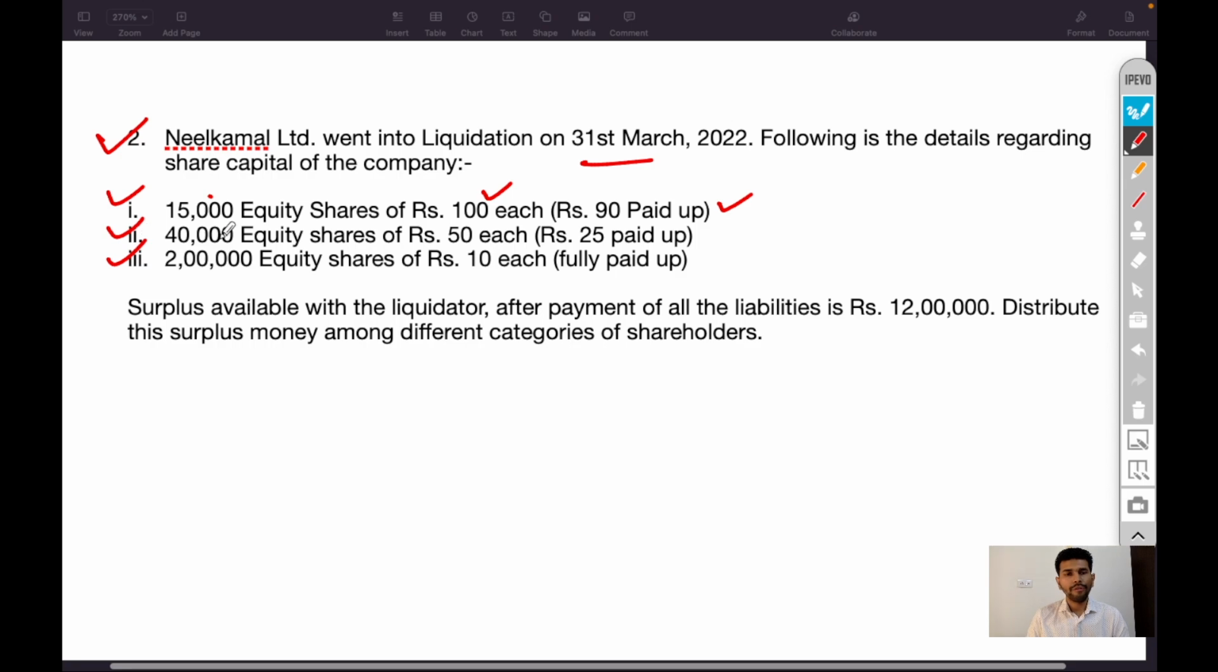Second category, 40,000 equity shares of 50 rupees each, 25 rupees paid up. And third category, 2 lakh equity shares of 10 rupees each, fully paid up. This is the face value, this is number of equity shares, and this is paid up capital. Surplus available with the liquidator after payment of all the liabilities is 12 lakh rupees. Distribute the surplus money among different categories of equity shareholders.